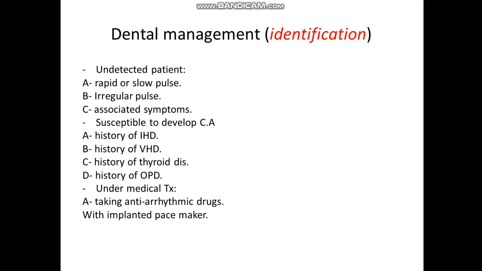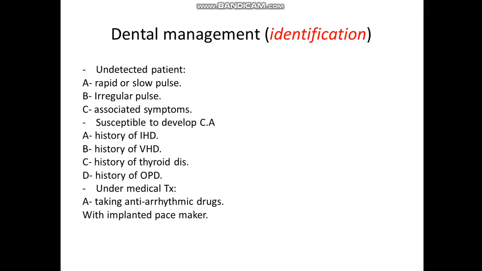So patients with ischemic heart disease, ventricular heart disease, thyroid disease, or obstructive pulmonary disease are more susceptible, and we have to identify those patients and refer them for consultation. For the patient under medical treatment, the patient is usually taking anti-arrhythmic drugs such as digoxin or propranolol. So we can also identify the patient from the drug treatment.